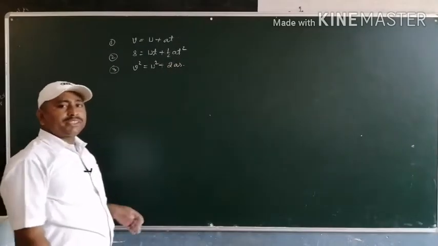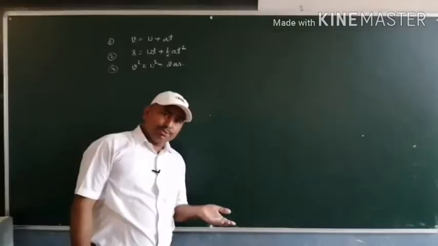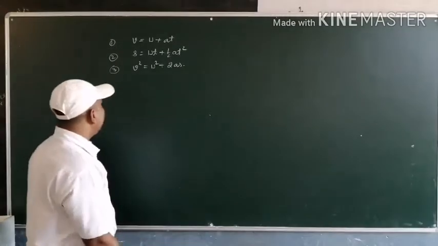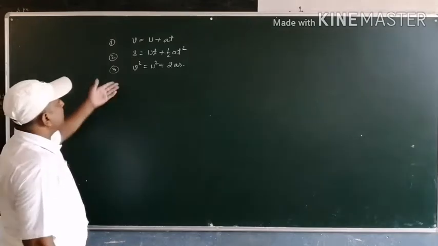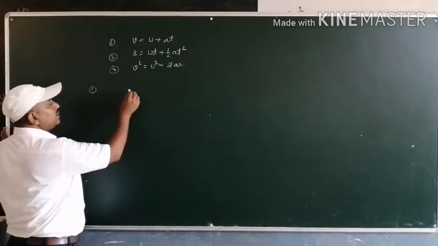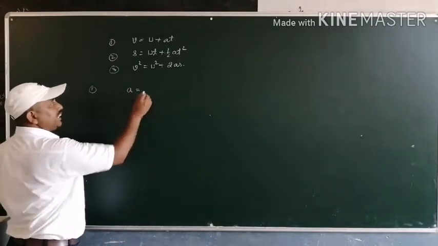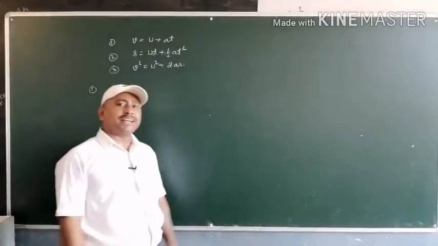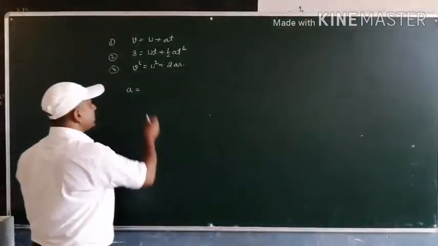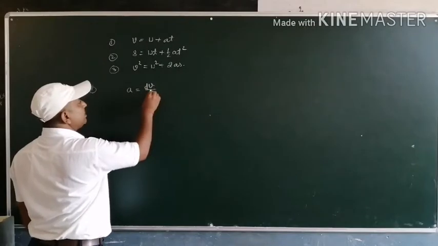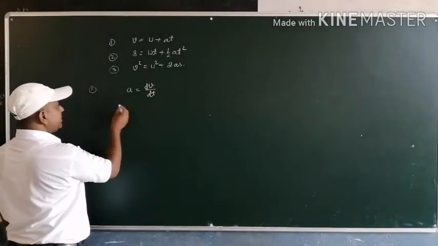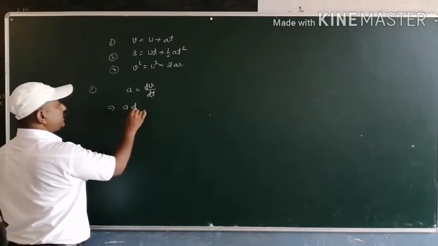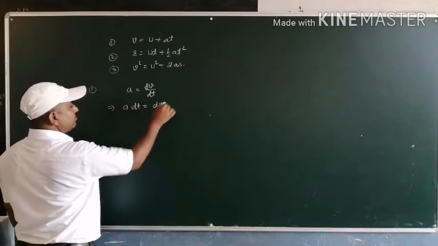You can derive all these three equations with the help of graphs and also by the integration method. Let us see the derivation of these equations by the integration method. We know that the uniform acceleration acting on any object can be defined as the rate of change of velocity. This can be rewritten as a dt equals dv.